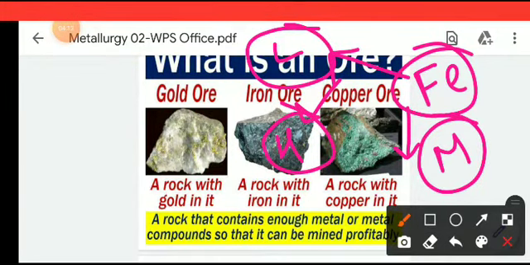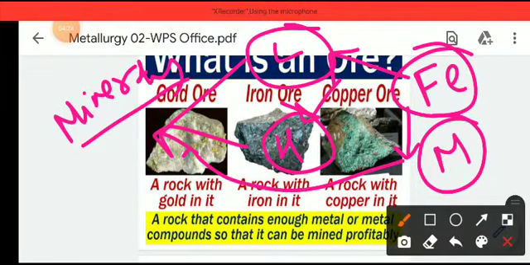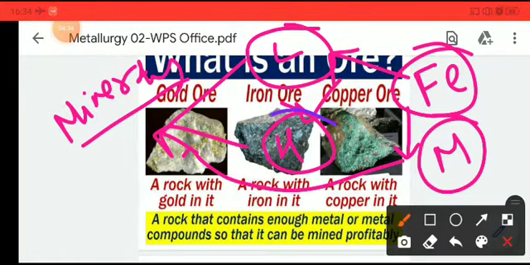These three contain iron, so they are called minerals. Among them, the one from which we can extract iron profitably and commercially is called the ore. Here, from hematite we can easily extract the iron, so hematite is called the ore of iron.